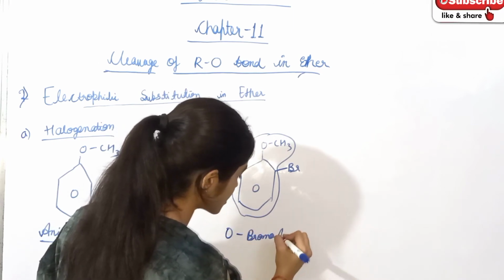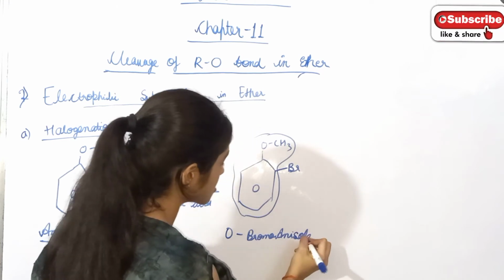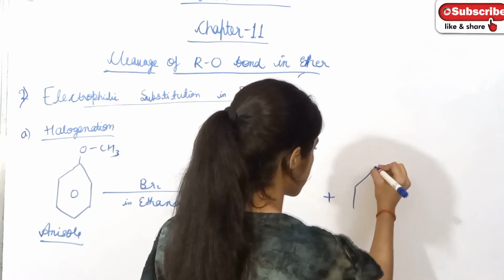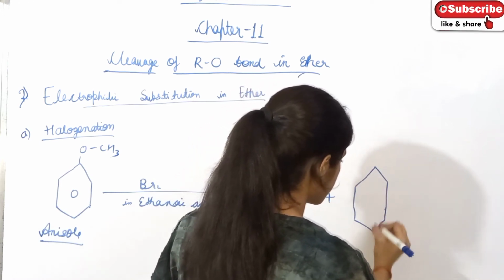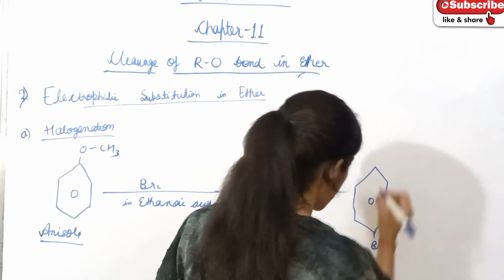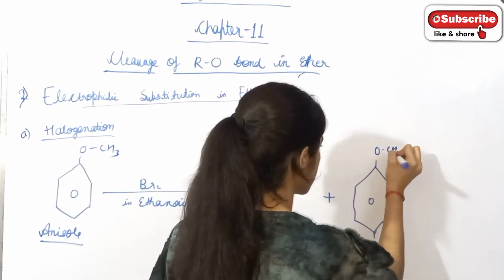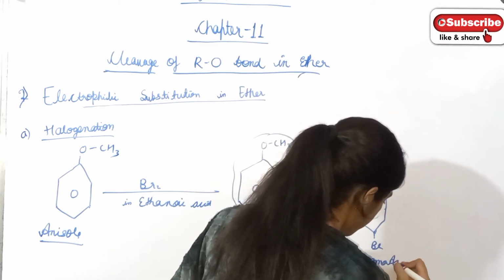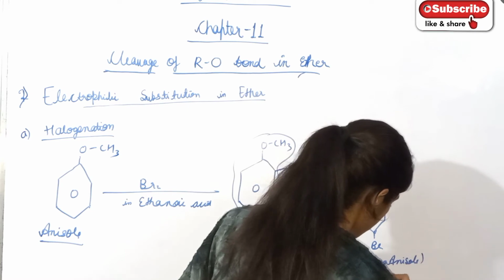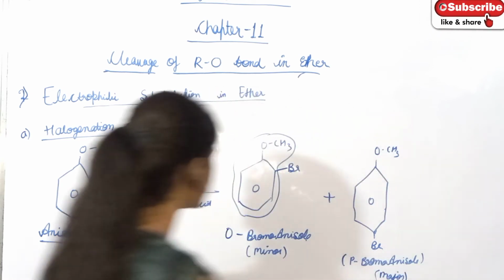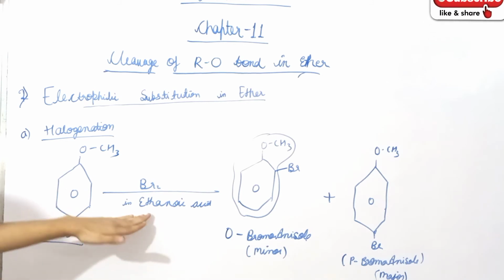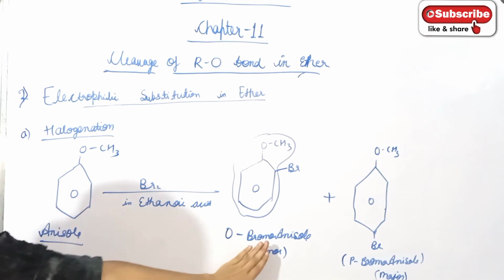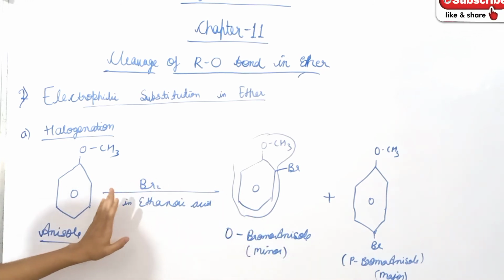So ortho-bromo anisole is formed as a product which is minor in nature. And the second one is para-bromoanisole, which is major in nature, as a major product. This is the halogenation of anisole in the presence of ethanoic acid. When bromine reacts in the presence of ethanoic acid, then ortho-bromoanisole and para-bromoanisole are formed as products.